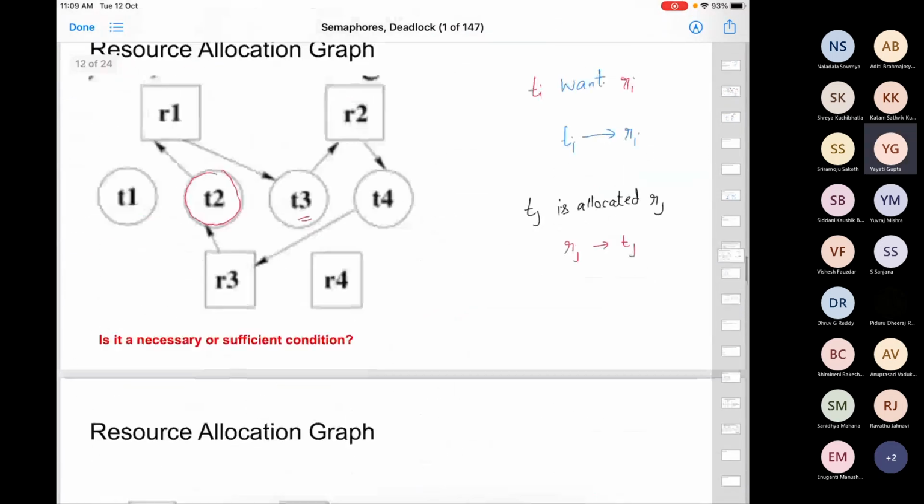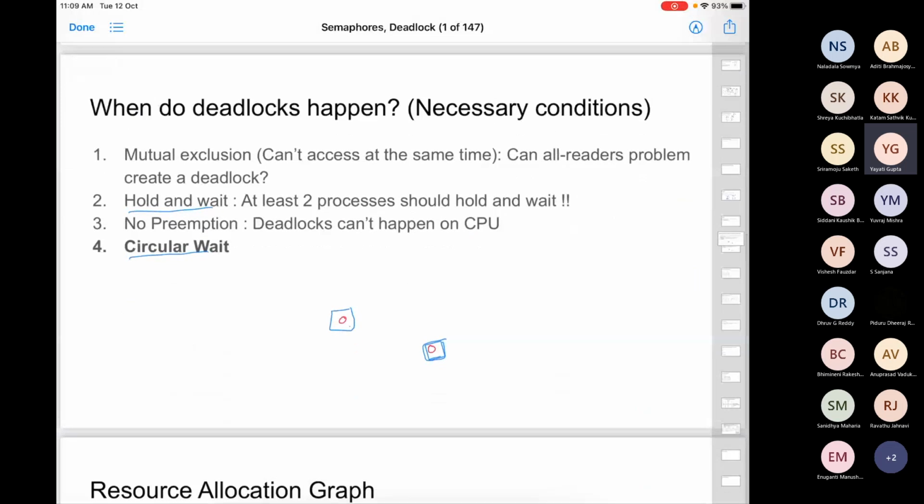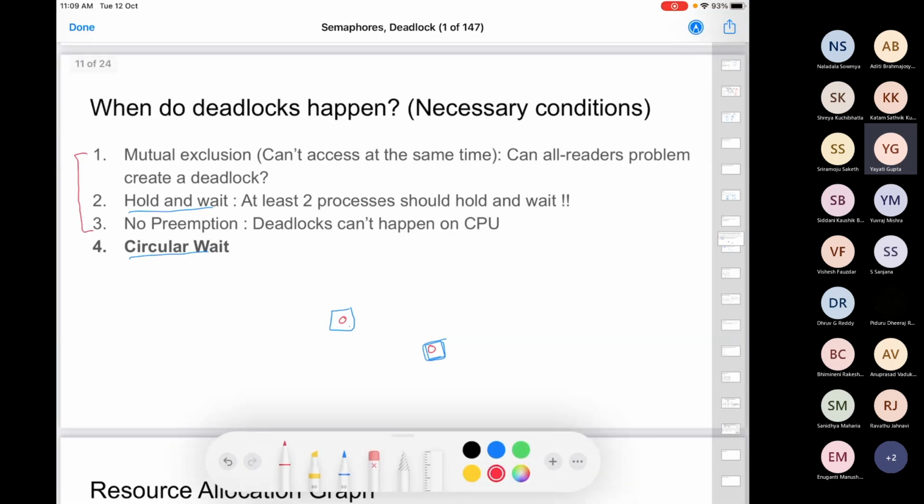Now, if we look at these four conditions which we talked about, mutual exclusion, hold and wait, no preemption, and circular wait, the first three are nothing but design decisions of how you want your system to be. These three conditions decide whether there can be a circular wait in your system or not. If you see a circular wait, then deadlock is there.